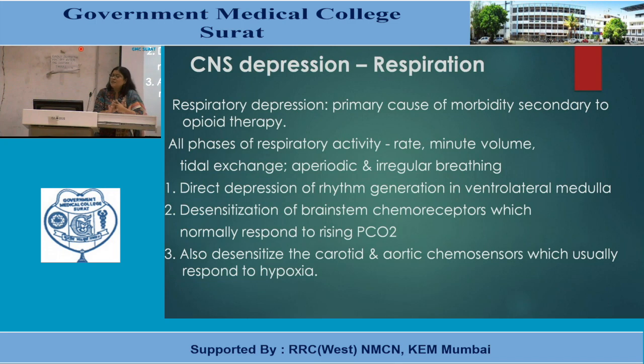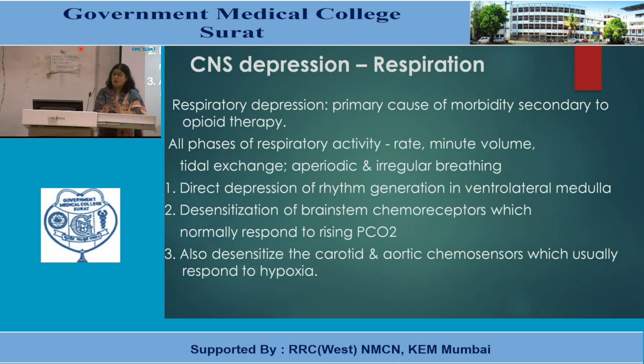First, there is direct depression of rhythm generation in the ventrolateral medulla. Second, there is desensitization of brain stem chemoreceptors, which normally respond to increasing plasma carbon dioxide levels.